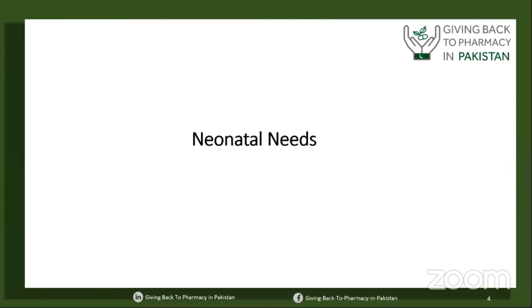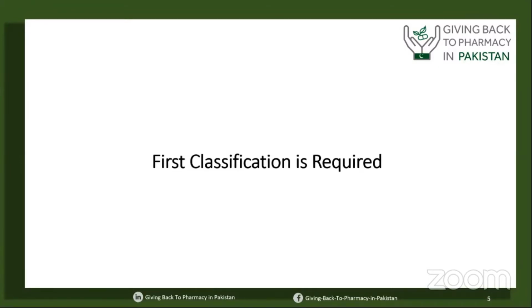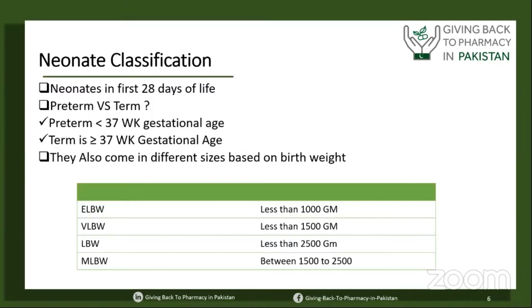Starting with the neonatal need, to know the needs of our neonatal population, this is very, very important to understand. First, we need to do a classification of our neonatal population. We can classify our neonatal population in various ways: the neonates in the first 28 days of their life. We can also classify them as preterm versus term neonates. Preterm means less than 37 weeks of gestational age. Term neonates means more than 37 weeks of gestational age.